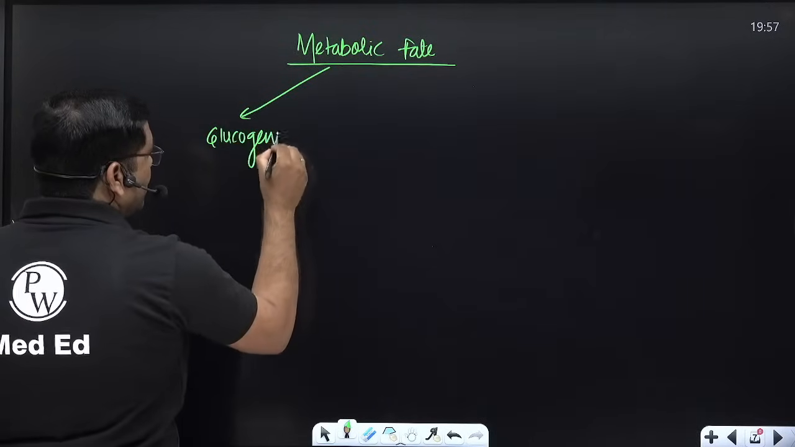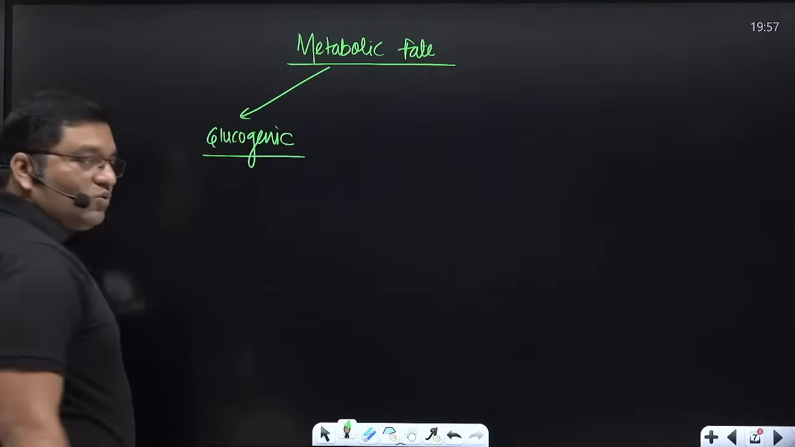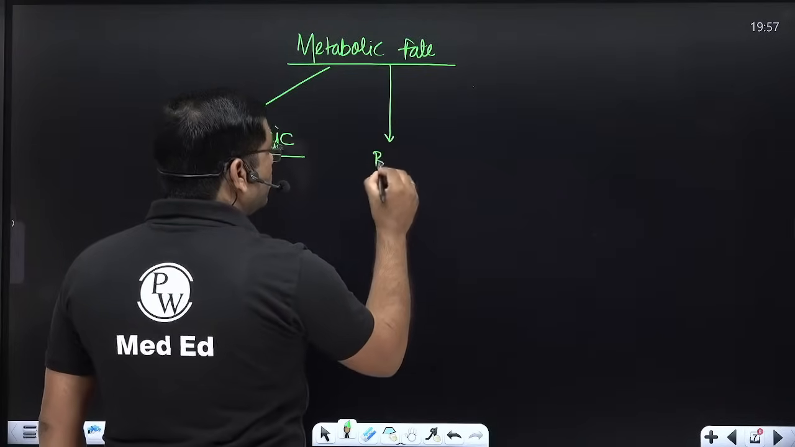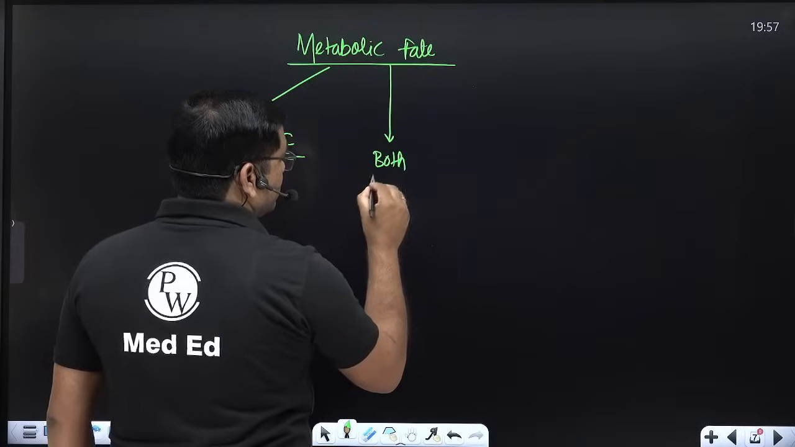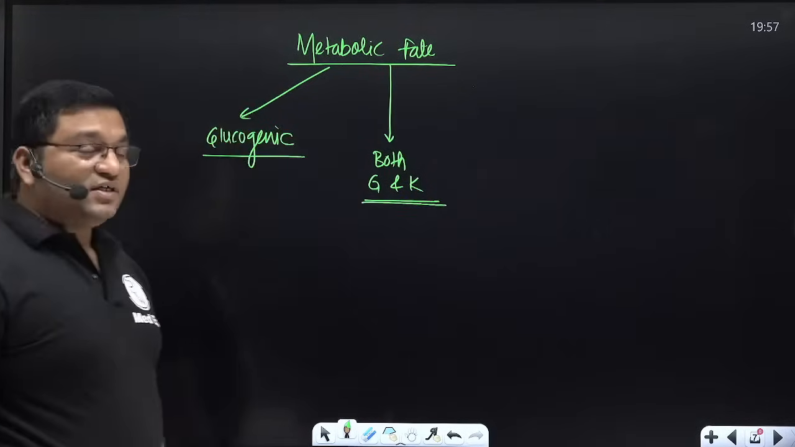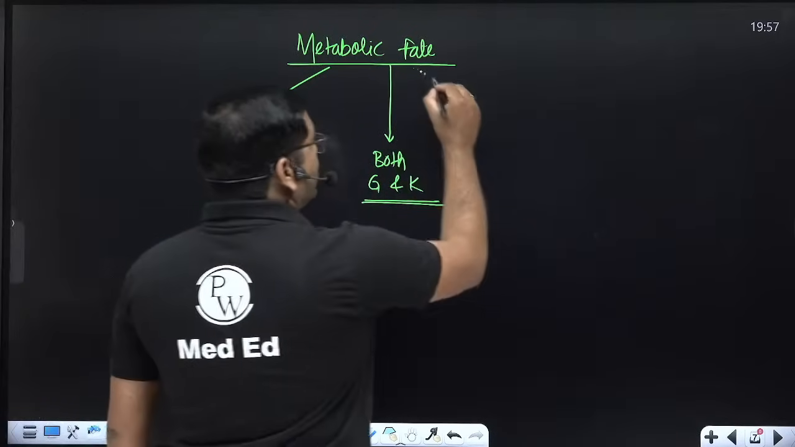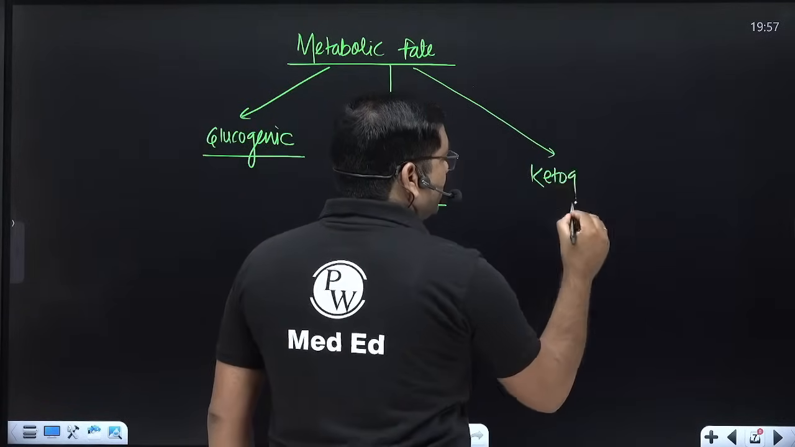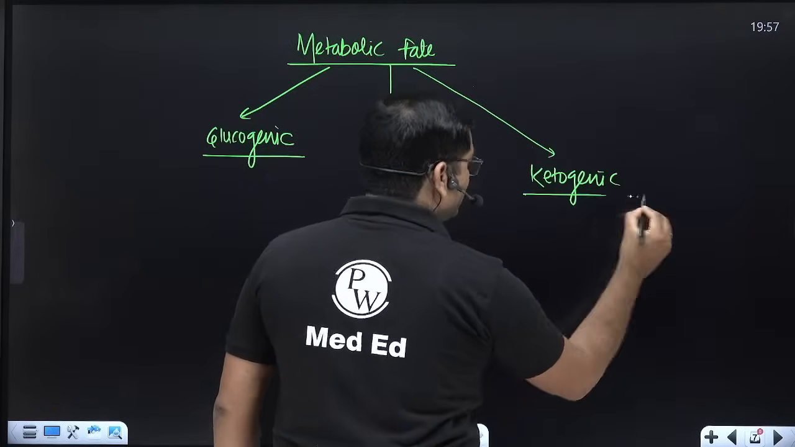Glucogenic means they will give glucose. They are known as glucogenic amino acids. Then both glucogenic and ketogenic. Glucogenic and ketogenic means give both glucose and fat in their metabolism. And the third one is only ketogenic amino acids. So it is easy to remember the ketogenic amino acids.